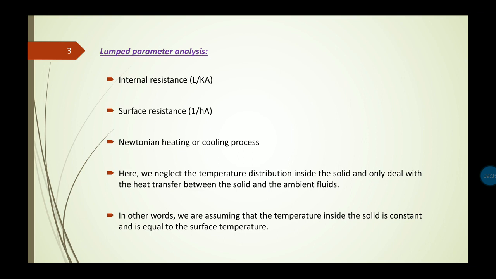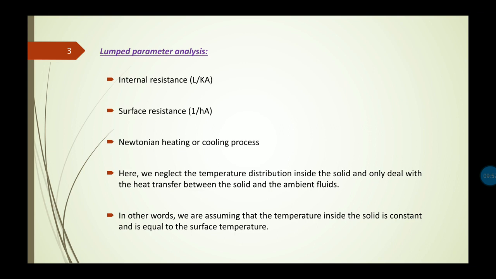So in such cases, when the internal resistance is assumed negligible in comparison with the surface resistance, it is called the Newtonian heating or cooling process. So what is this?